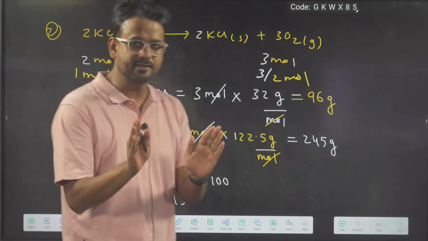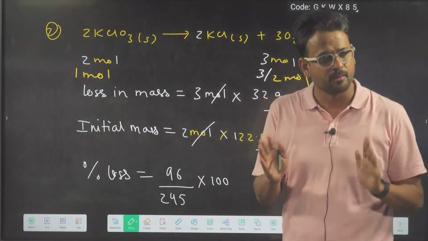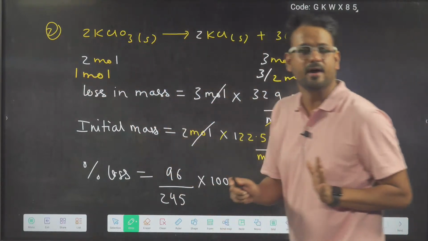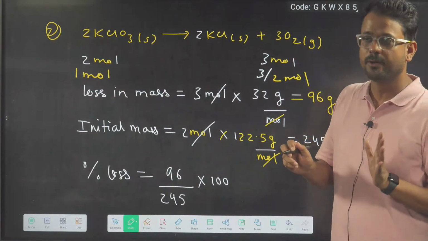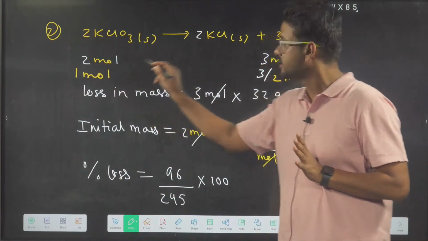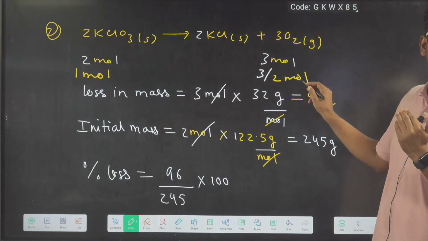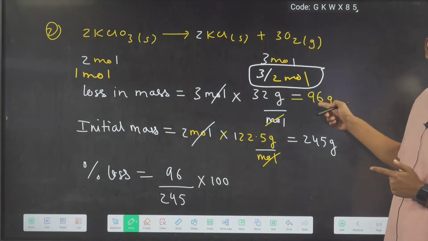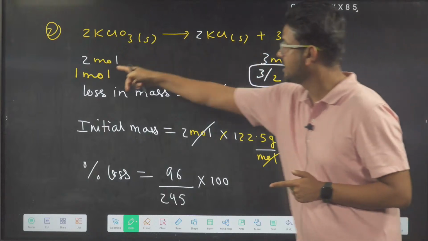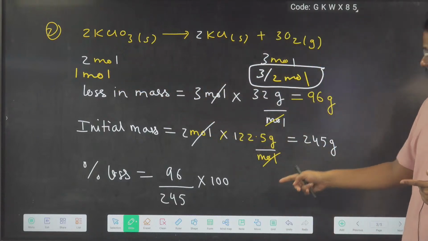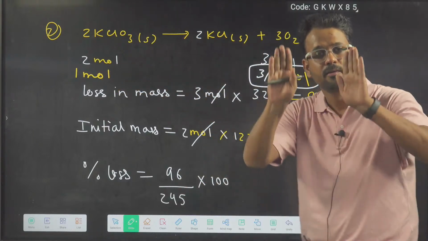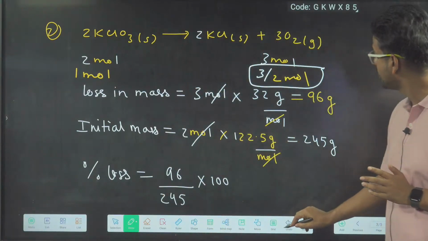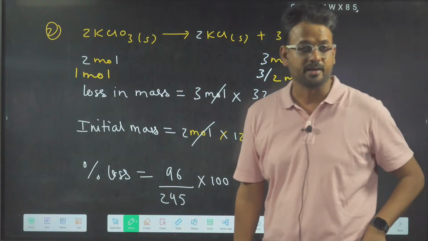Are you able to understand this, everybody? You will get the same answer, whatever moles you assume. Suppose somebody says, I will take 1 mole. So if I take 1 mole, then O2 obtained will be 3 by 2 moles. So now loss in mass will be half of what you have got over here. But the original mass will also be half of what you have got over here. So both these things will become half. The percentage finally will remain the same. So the idea is you can do it with any number of moles, that does not matter.